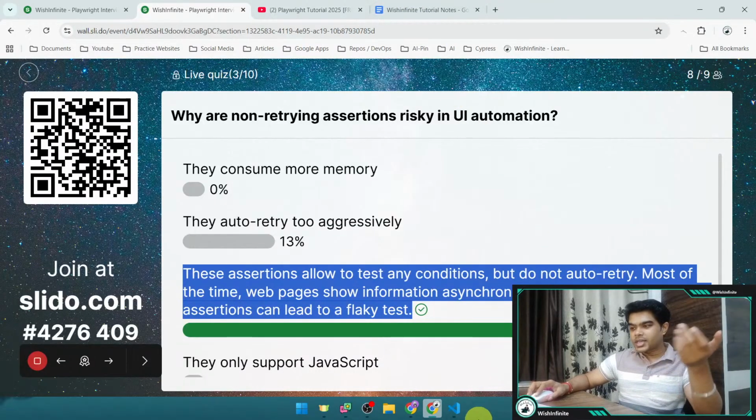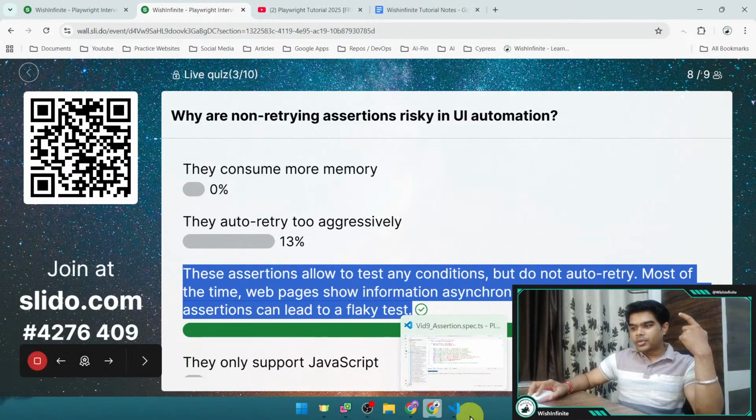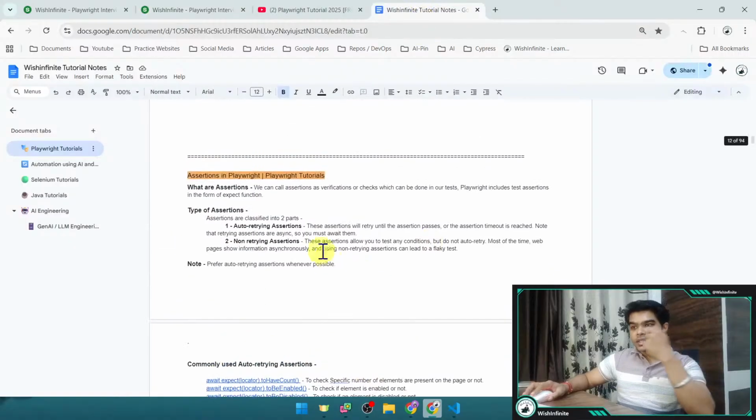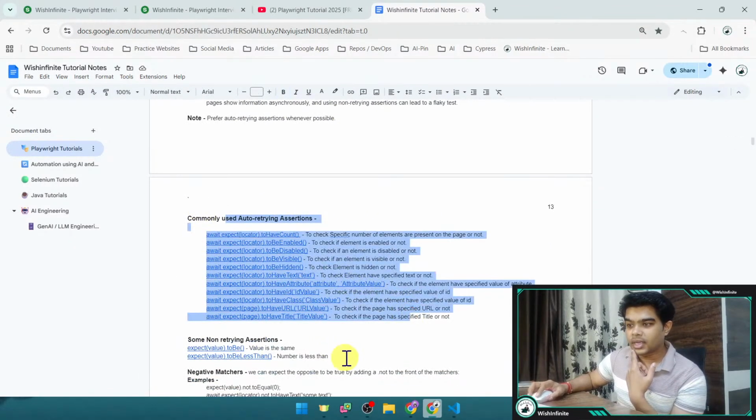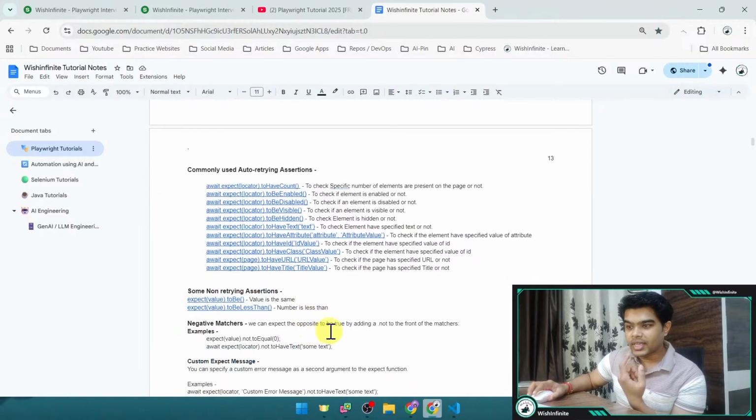So there is no such explanation required, right? As we told, there are different assertions like auto retrying assertions and non-retrying assertions. These are the auto retrying and these are non-retrying. Here we can check that a particular value should be, right? Here we are not performing an action on the locator, but it is related to verifying a specific value, like the value is the same, right?